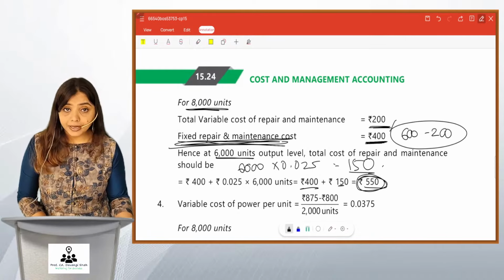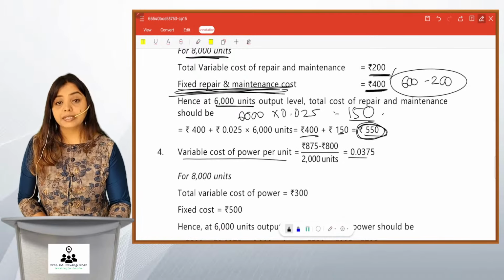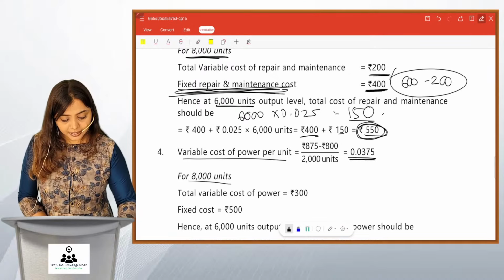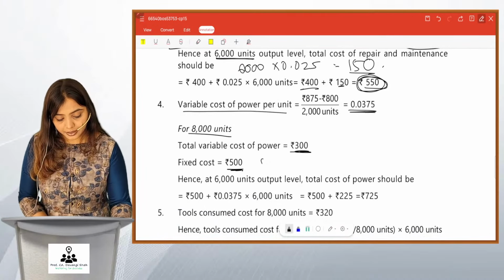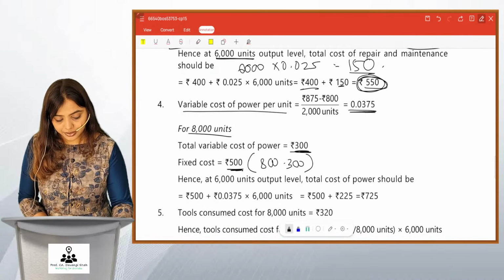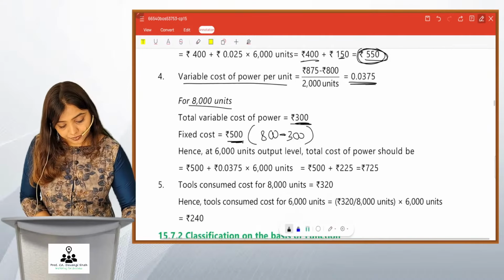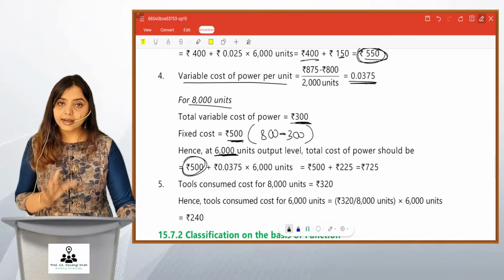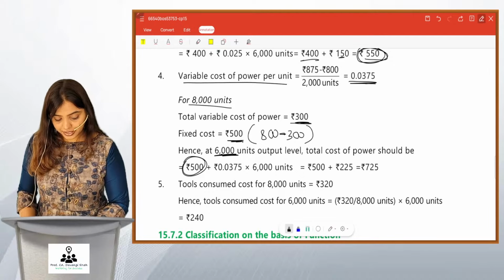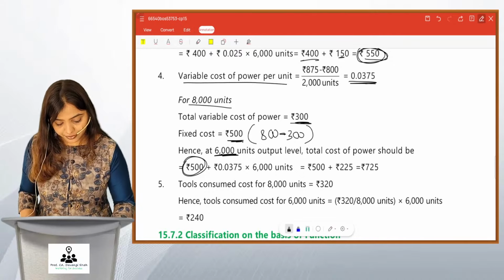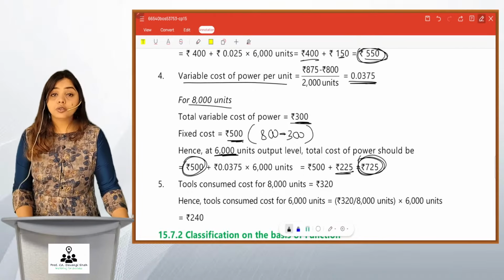Same thing you have to do for power. We find out variable power cost, difference in cost upon difference in units. You get 0.0375. Multiply by 8,000, you get 300 as variable part. Fixed will be 800 minus 300. Friends, you get 500. So what will be the total power cost when you make 6,000 units? For 6,000 units, fixed will remain the same, 500. Variable will be 0.0375 into 6,000, you get 225. Total 725. So this is your total power cost.